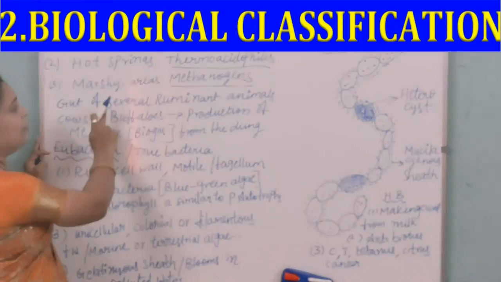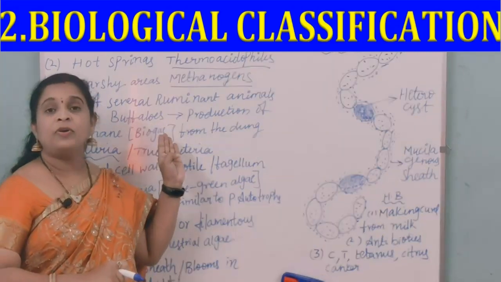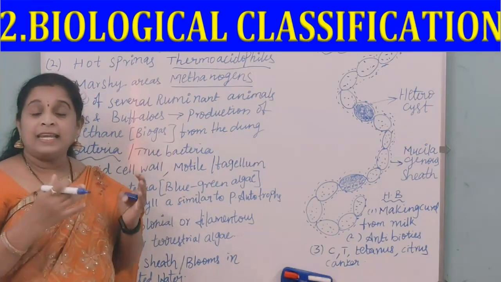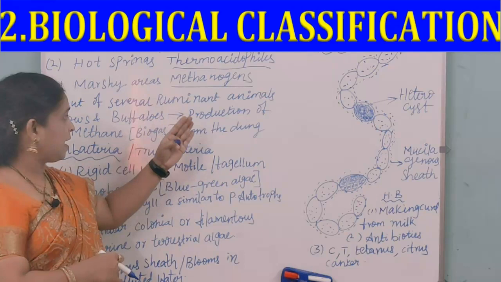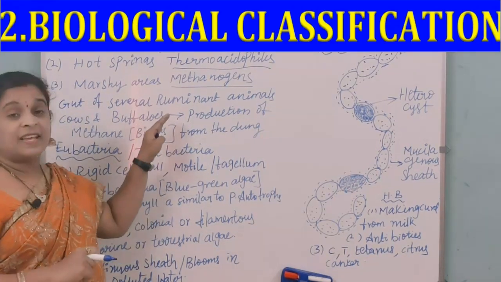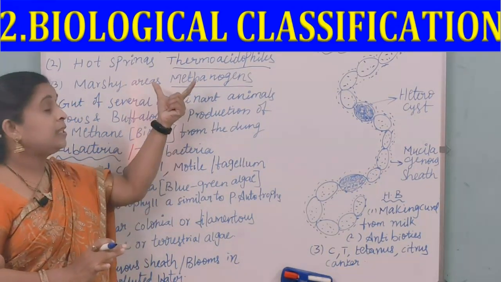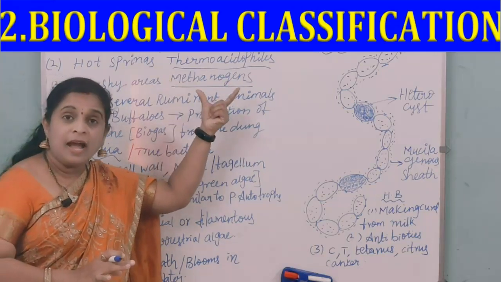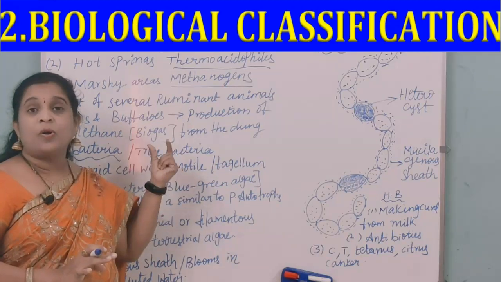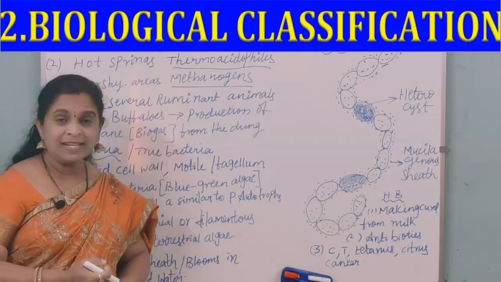And where are these methanogens present? In the guts of various ruminant animals like cows and buffaloes, and they are helpful for the production of methane gas. In the gut of several ruminant animals like cows and buffaloes, these methanogens are present, and they are responsible for the production of methane gas, which you can otherwise call biogas, from the dung of the animals. Right?